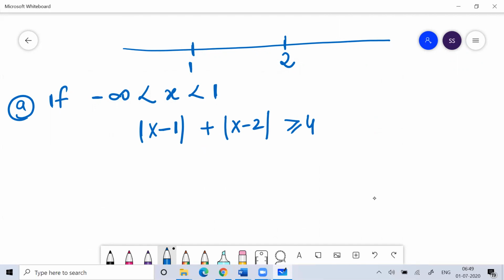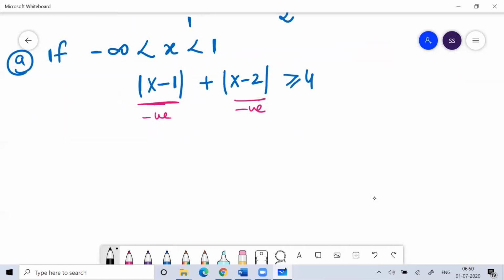So if you put an x value less than 1, in both cases you get a negative value, because if you put x less than 1, this would be negative, and this will also be negative. I hope you are understanding. So here this would be minus of x minus 1, and this is minus of x minus 2, that is greater than or equal to 4.